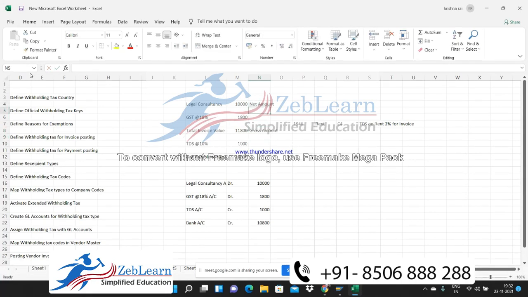After reducing the GST, the indirect tax payable, you get the net amount, or whatever base amount you give while posting your invoice. This net amount is utilized by the system for calculation.